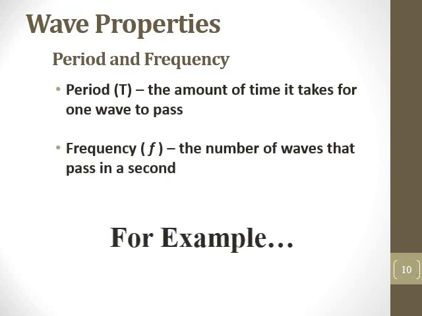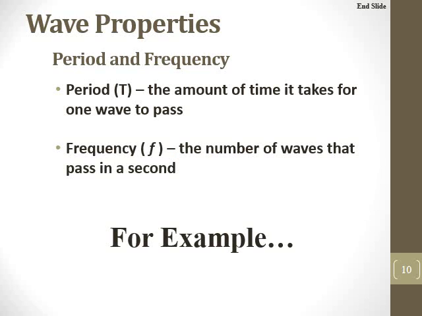Next wave property is period and frequency. Period is the amount of time it takes for one wave to pass by. So if you think about, you've got a continuous wave, so you've got these waves that are passing by. The amount of time it takes for one wave to move on to the next wave, so that you've got one crest that passes by, and the amount of time it takes the next crest to pass by, that's the period. Frequency is the number of waves that pass in a given second.